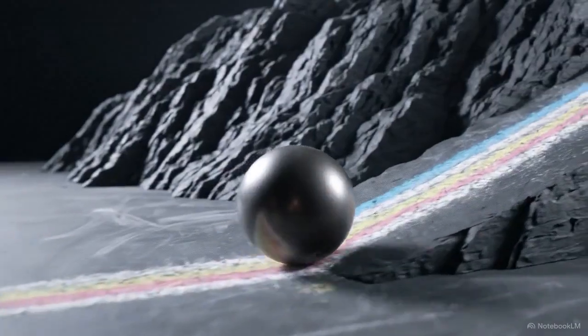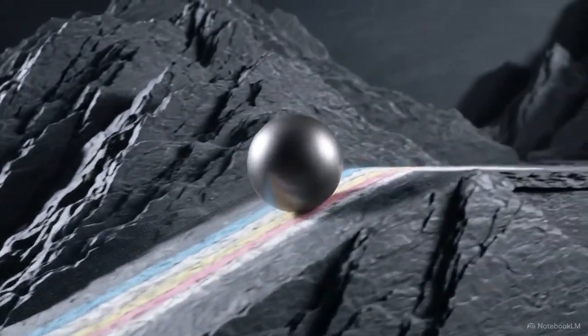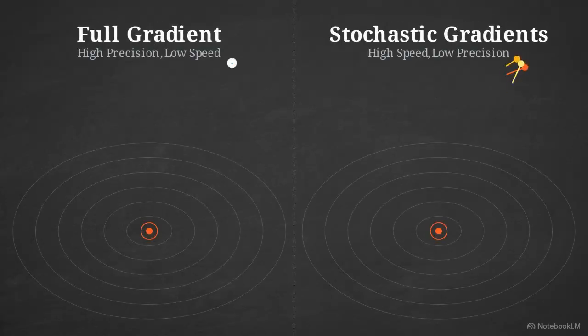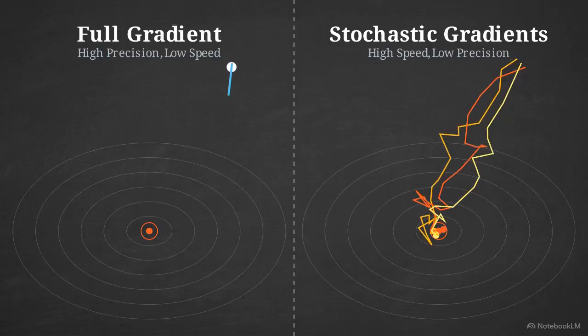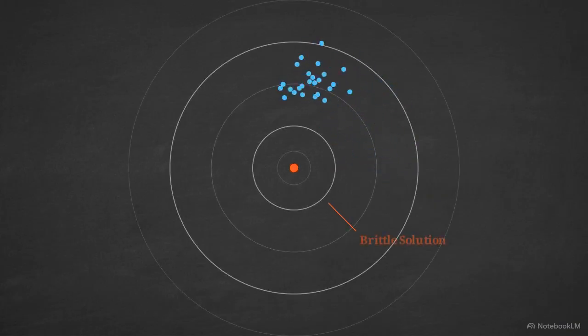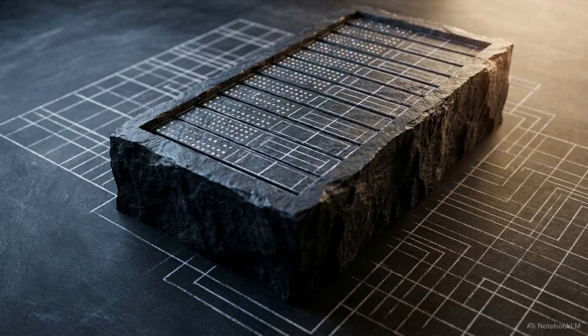Pulling back reveals the entire optimization system working in unison. Local gradients provide directional light in a massive, blind search. Stochastic sampling allows that search to occur at scale by trading precision for speed. Momentum prevents the process from stalling in false valleys, and constant motion ensures the model finds generalized, robust answers rather than brittle ones. State-of-the-art artificial intelligence emerges from the integration of applied calculus, stochastic probability, and massive, iterative mechanical search.